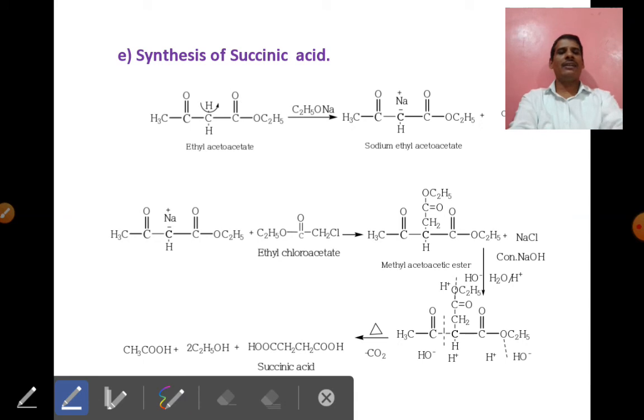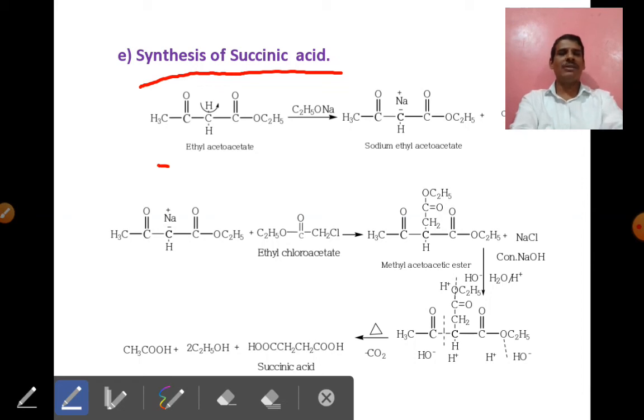Next application is the synthesis of succinic acid. We know, friends, that succinic acid is an example of a dicarboxylic acid. Up to this extent we discussed preparing monocarboxylic acids, but succinic acid is a dicarboxylic acid.